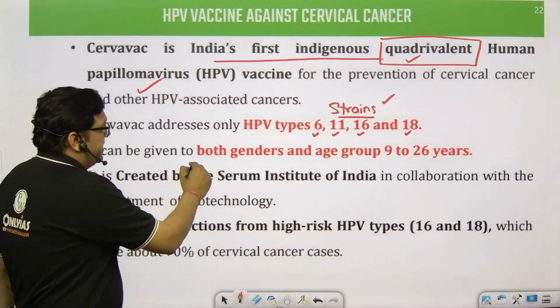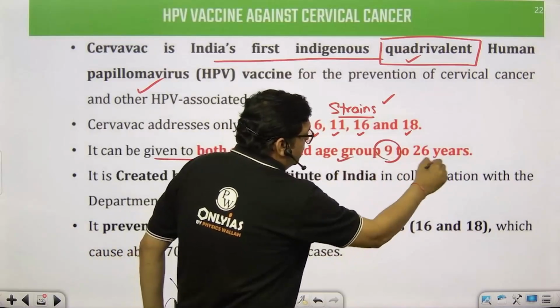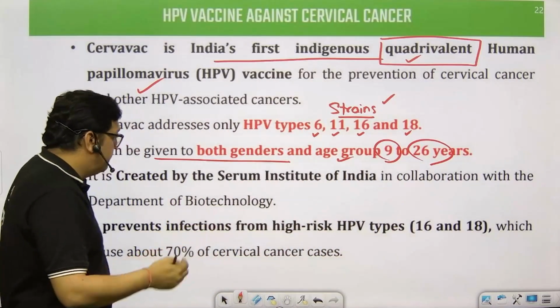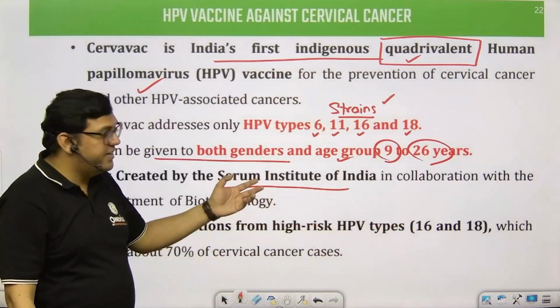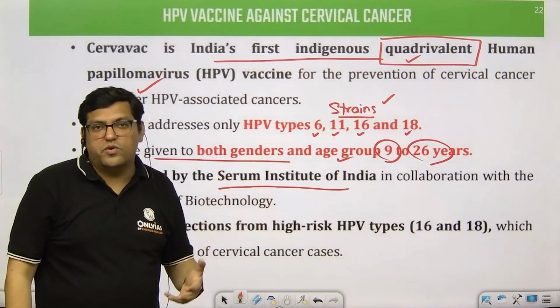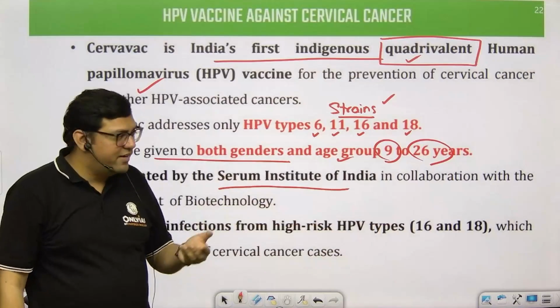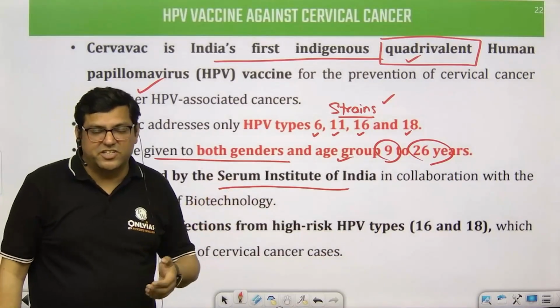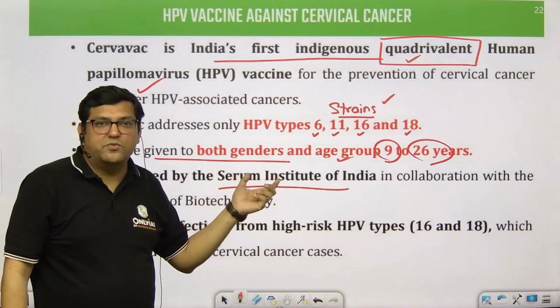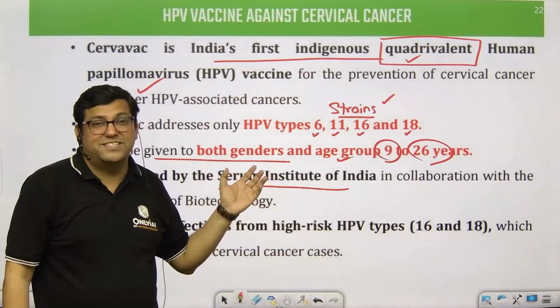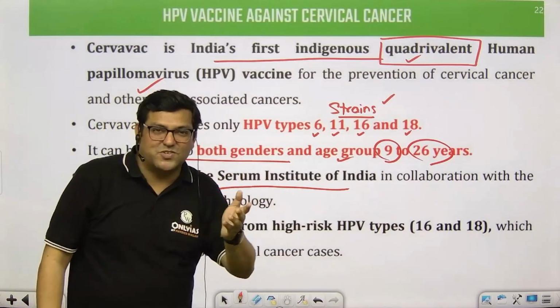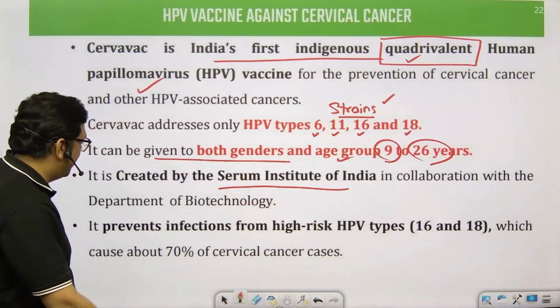You see, both genders in the age group of 9 to 26 years can be given this vaccine, and it has been created by the Serum Institute of India, already in the news because of the coronavirus vaccine. Try to answer in the comment section which particular vaccine I am talking about, manufactured by the Serum Institute of India. So it's also one of the questions that can be asked in the exam, right?